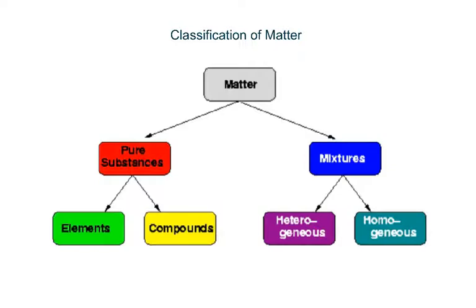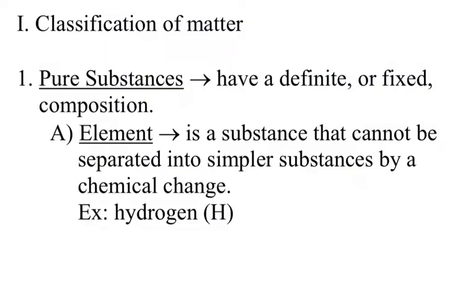This flowchart that I have here for you shows that matter can either be divided into a pure substance or a mixture. Notice that there are two types of pure substances. You're either an element or a compound. And there are two types of mixtures. Either you're a homogeneous or heterogeneous mixture. What we're going to do is define each of these categories in the following slides.